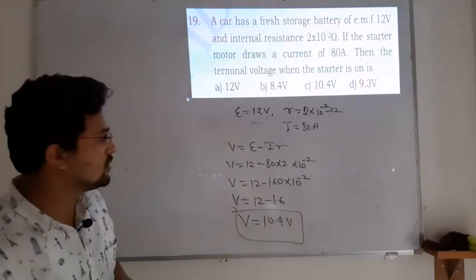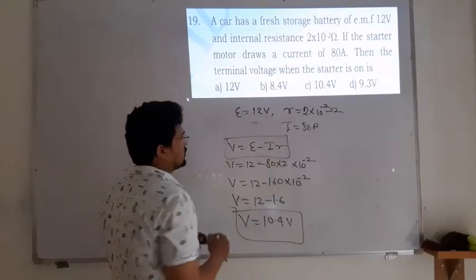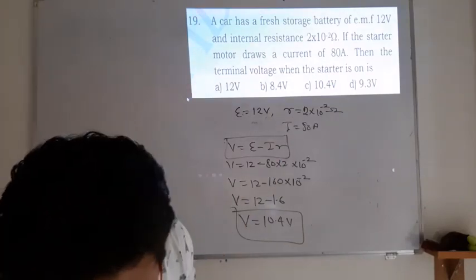The potential is what they asked, so use this equation: V is equal to E minus IR. So, moving towards the next question.